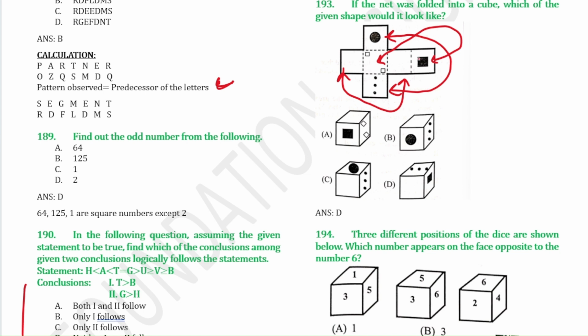If you see this square, then this should not be visible. This is visible, that's why option A is wrong. Similarly for B, if this circle is visible, then this should not be visible, so this is also wrong. In option number D, the square is visible and this is not visible, so this is correct.